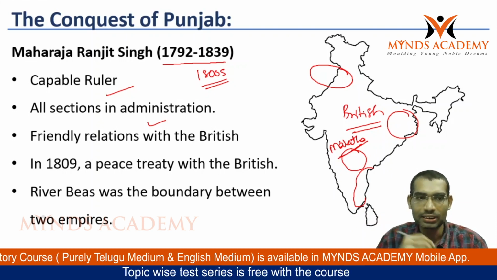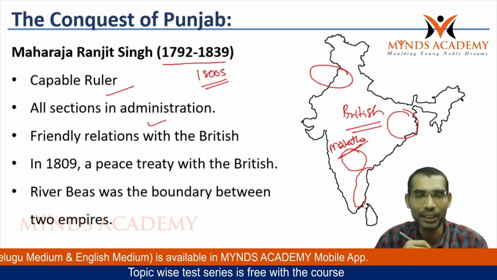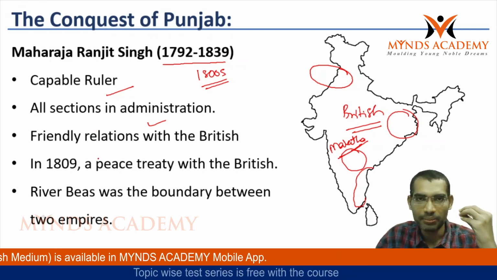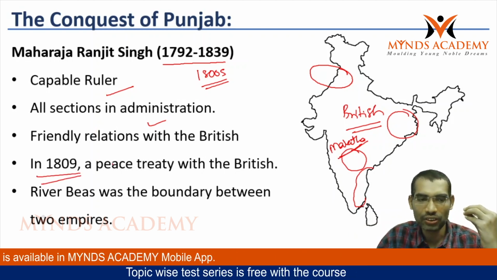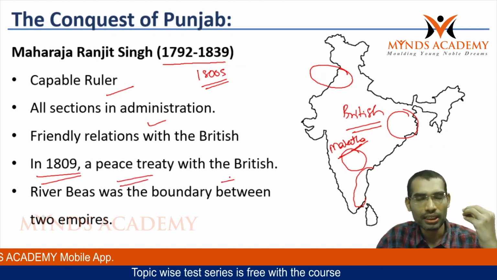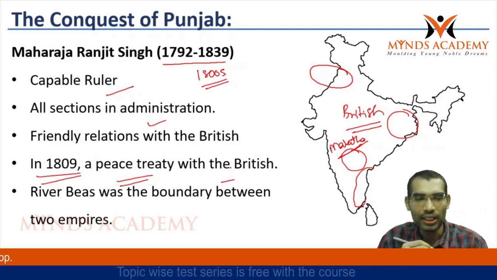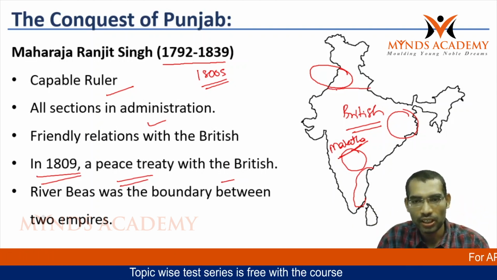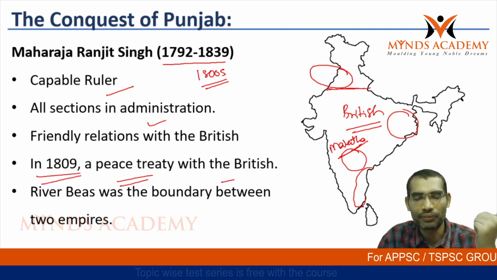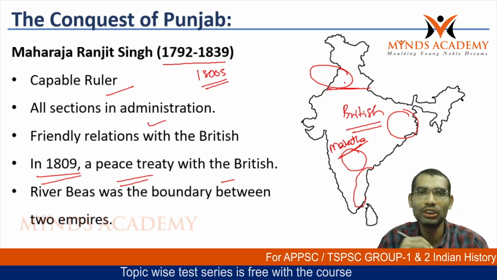Under these circumstances, Maharaja Ranjit Singh did not want to create any enmity with the British. Both Maharaja Ranjit Singh and the British had a treaty in 1809, a perpetual peace treaty. This treaty shows that Maharaja Ranjit Singh would not cross the Beas river and the British would not cross it either. The river Beas became the boundary between the two empires.